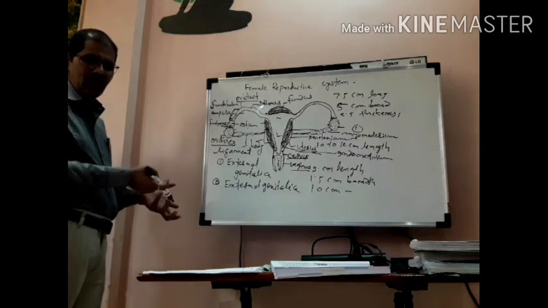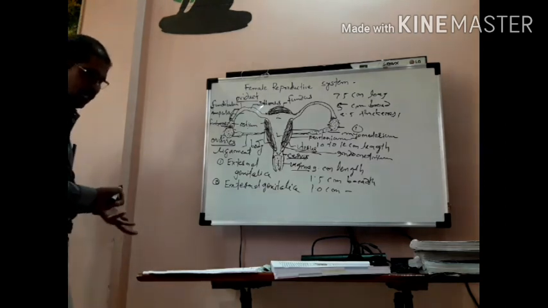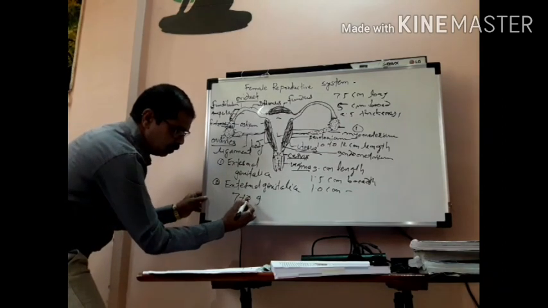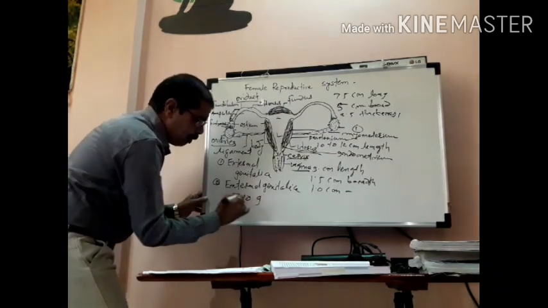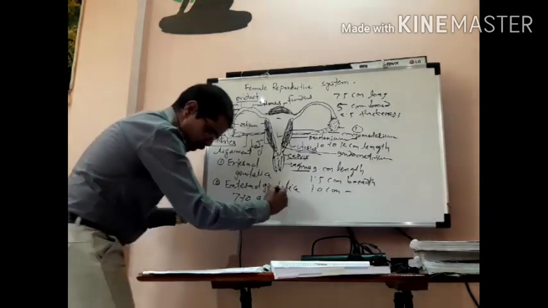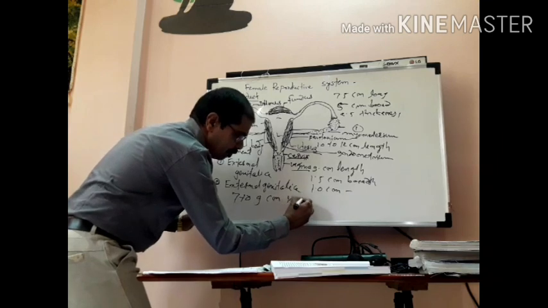What is the measure of this part? It is about 7 to 9, or in some books 10, but in our board book 7 to 9 centimeters in length.